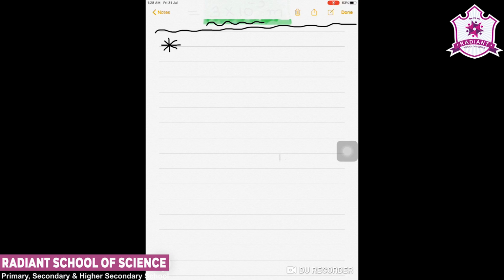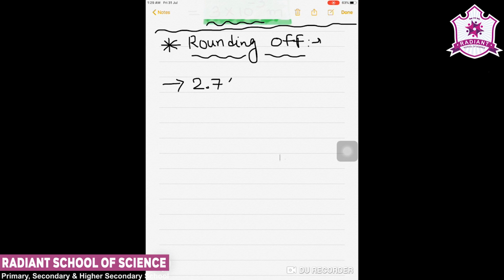Now let's check another term, that is rounding off. Now how do we consider rounding off? It is a very well known rule. We all know it from 9th or 10th standard. Still it is given here, so we will repeat it. Now suppose we are given one value, say 2.746. Now in this value, what is the question? We are asked that in a number